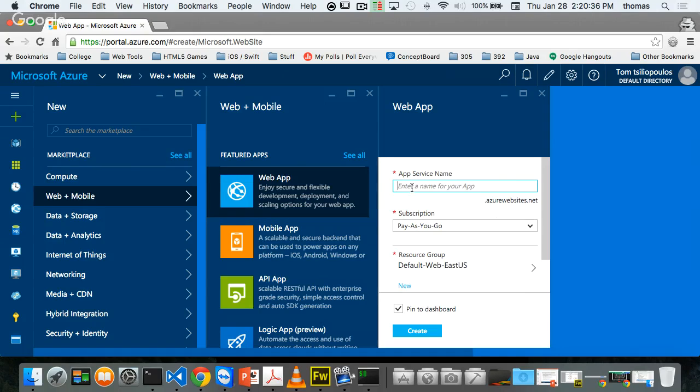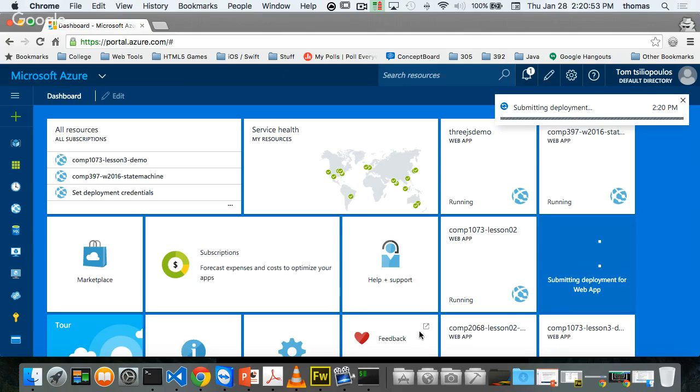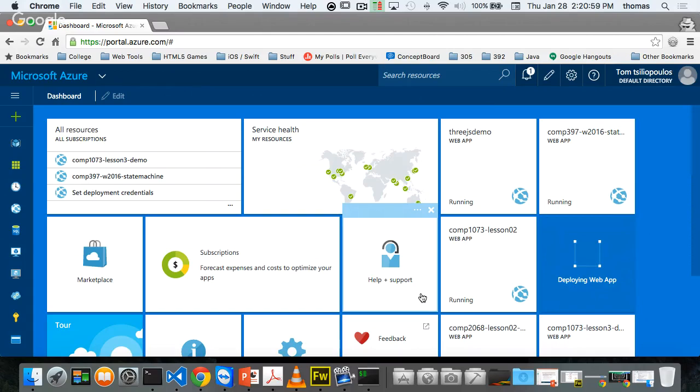I want to create a new spot for my web app called COMP2068, and it's going to be lesson 3. Hopefully there's nothing like that up there. There isn't. And you won't see pay as you go. You'll see DreamSpark if things are working for you. Okay, and I'm going to click create. And you won't see a trial. If you see a trial or something else other than DreamSpark, you didn't do something right.